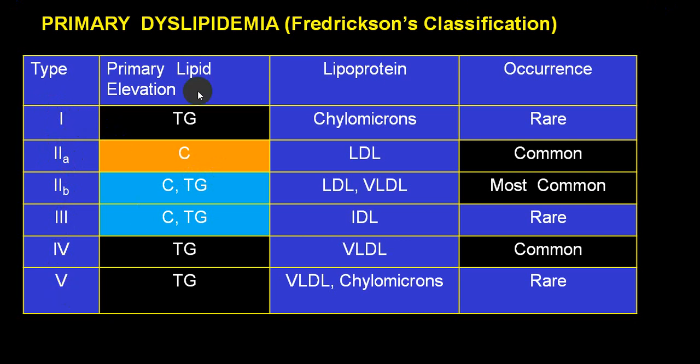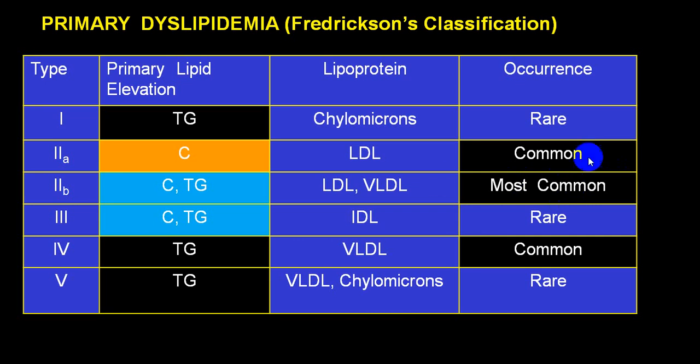Type 1 is very rich in Tg. There are increased chylomicrons. Type 2a, that is cholesterol is increased, and lipoprotein LDL, low density lipoprotein, is increased. This is the most common variety. 2a and 2b are the most common variety. 2b contains cholesterol with Tg, where LDL and VLDL are elevated.